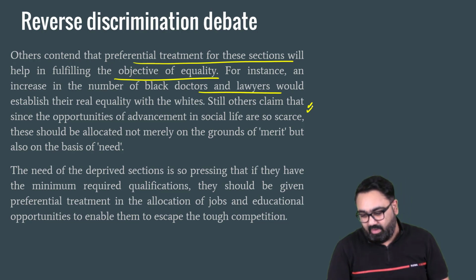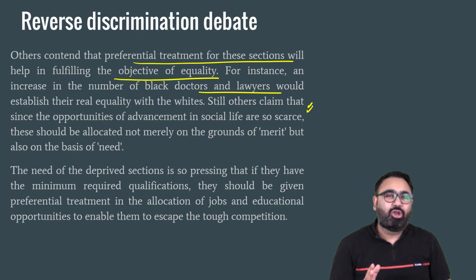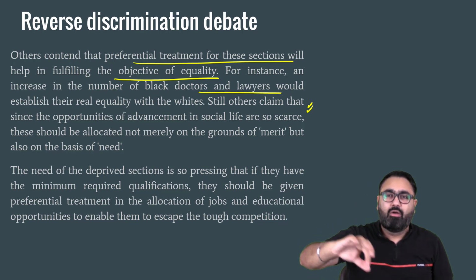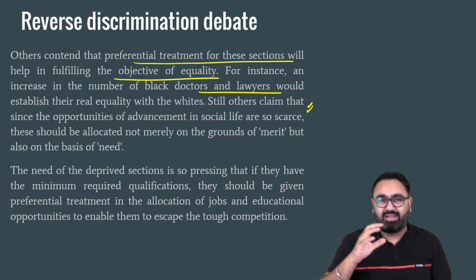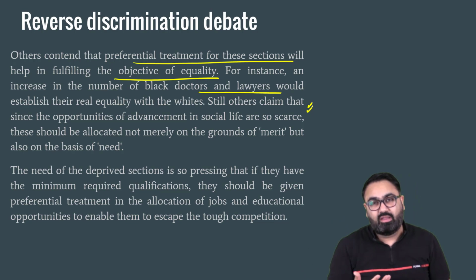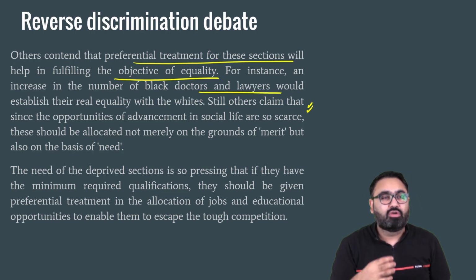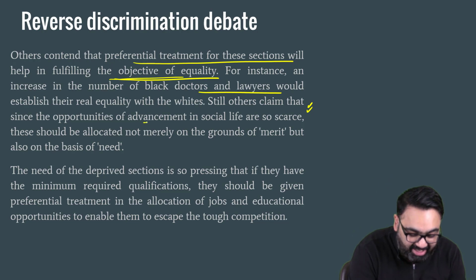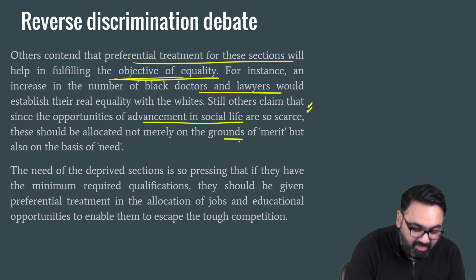For example, it's not to say that a white lawyer will not be able to defend a black client. But if there is a black lawyer, he would have more empathy towards the clients who are from his community. They would be able to understand their troubles much more intricately as compared to the others. And this is why it's important to have representation at all the levels. This is where we need reverse discrimination.